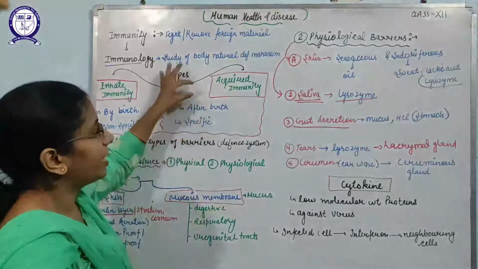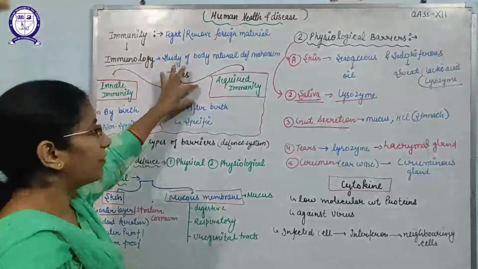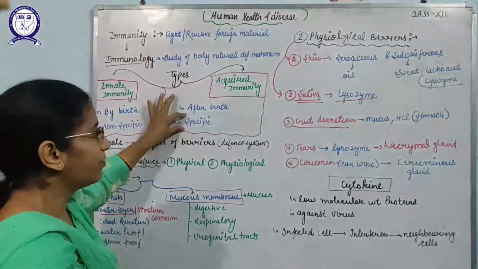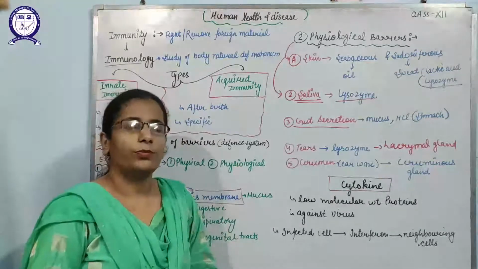Then after that we have acquired immunity. Acquired immunity takes place after birth. It is specific in nature, so it takes place with the help of a special type of proteins.